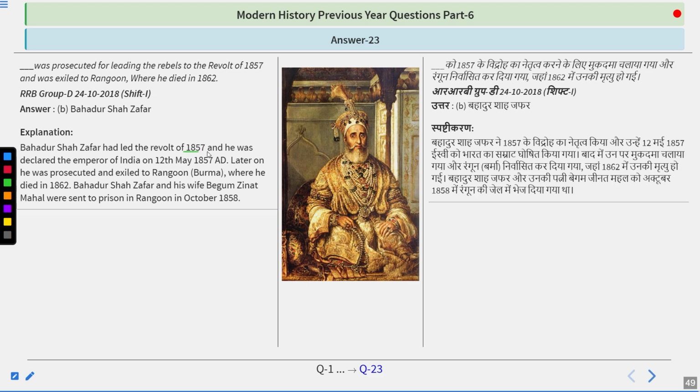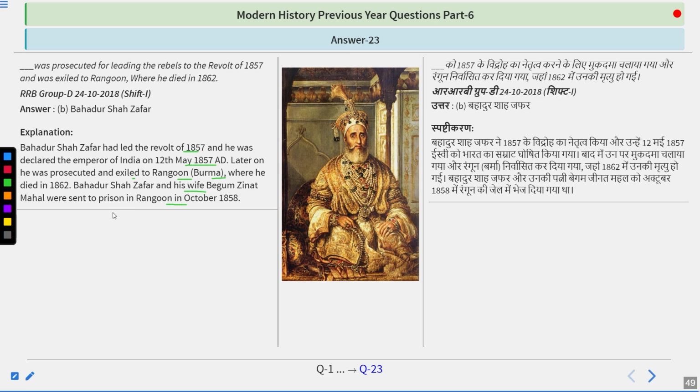He had led the revolt of 1857. He had declared himself the Emperor of India on 12th of May. Later on, he was prosecuted and exiled to Rangoon, where he died in 1862. Bahadur Shah Zafar and his wife Begum Zeenat Mahal were sent to prison in Rangoon in October 1858. So Bahadur Shah Zafar was the last Mughal emperor.